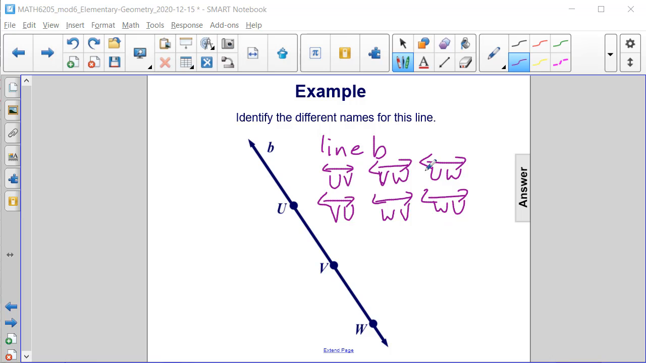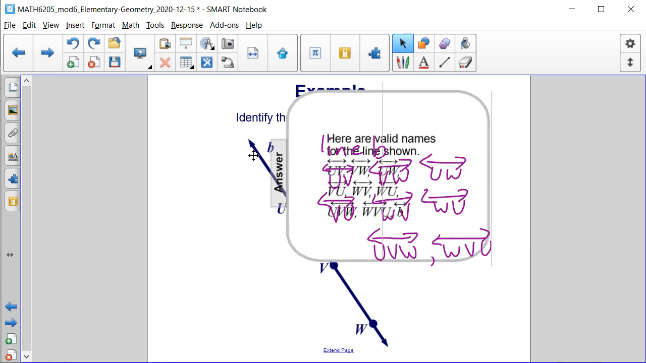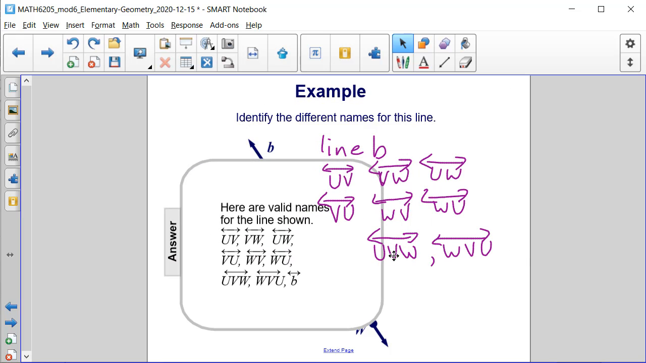Most often you will see lines named using 2 letters that are on the line as shown here, or with the lowercase letter, line B. Sometimes though you could also see 3 letters being used, and the letters would have to be in the proper order. So we could also say UVW as well as WVU. And let's just double check all of these. Yes, we do have all 9 options.